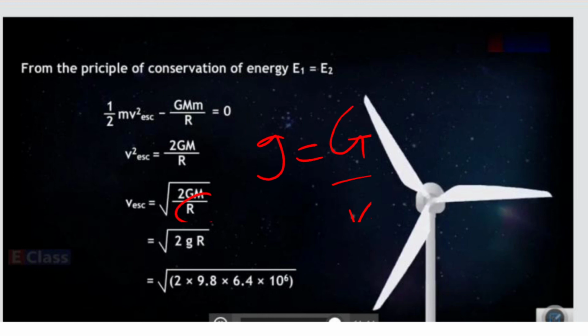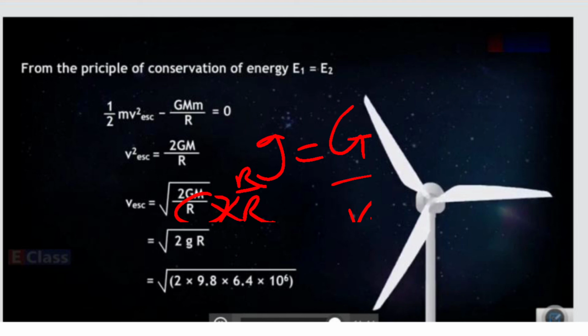Correct? Here there is no r square, so what you do is multiply by r in the numerator and denominator. Okay? So you will get v equals square root of 2gr. Now we know the value of g, and we know the value of the radius of the earth.